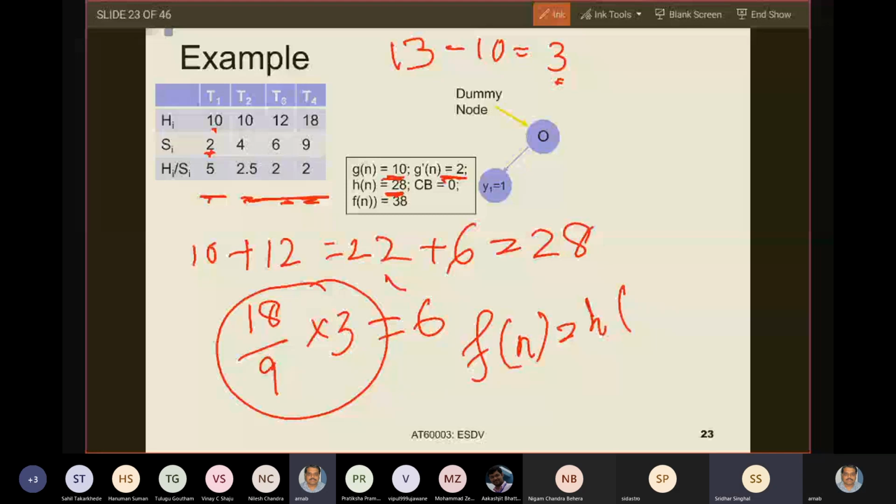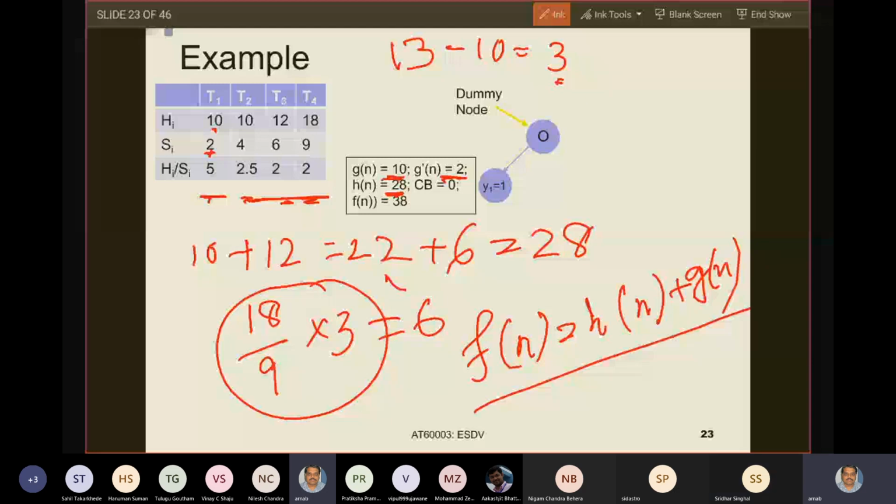So Fn was the absolute maximum bound, which we had calculated at the dummy node, and HN is the current maximum which I can obtain. No, no. HN is the upper bound corresponding to the unallocated tasks.